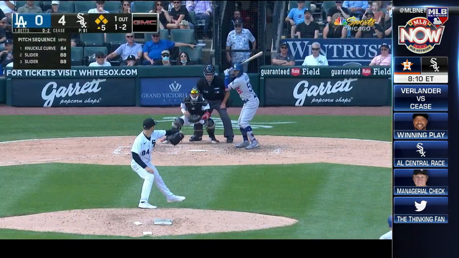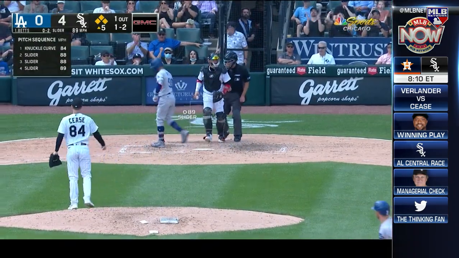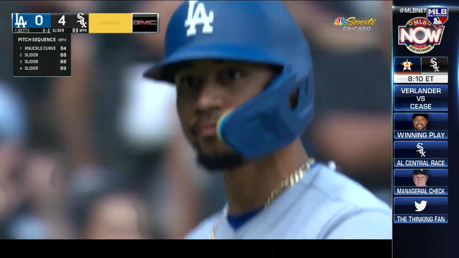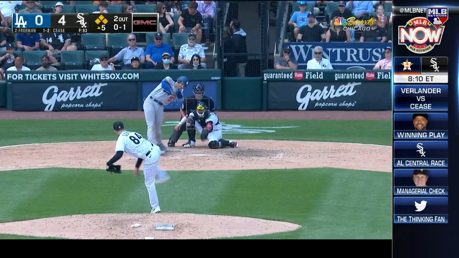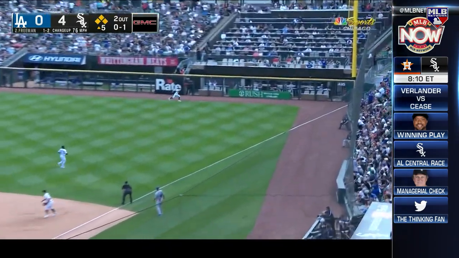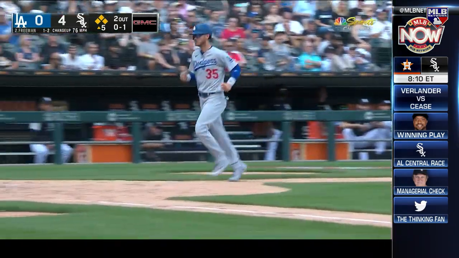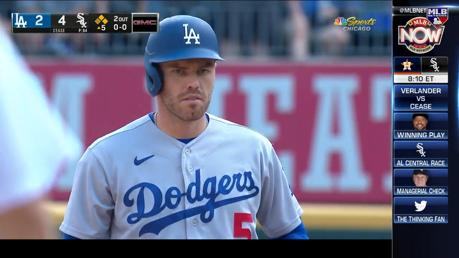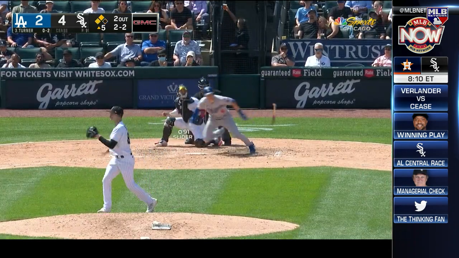There's a potential double play. He's off the field. Ate him up a little bit. Bases loaded, 1 out. All right, ruled an error. Mookie Betts strikes out. So Cease now has 2 outs. All the ensuing runs, if they score, will be unearned. Freddie Freeman, 1 run will score, 2 runs will score. Those are unearned runs. So, all right, that error could have ended that inning.